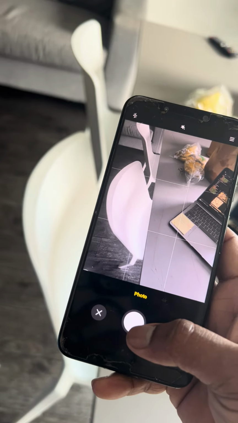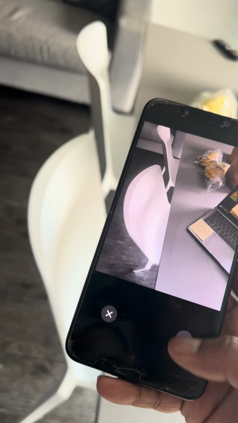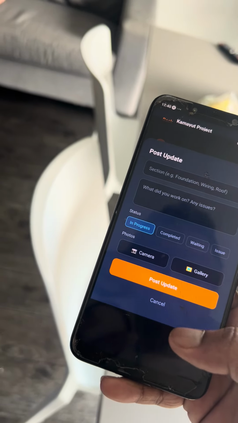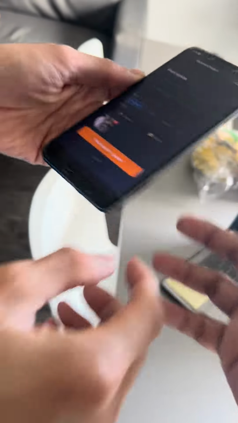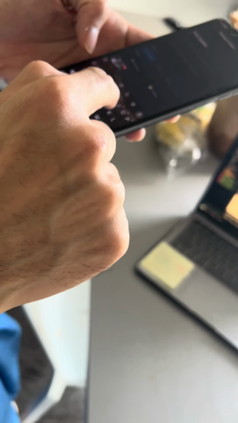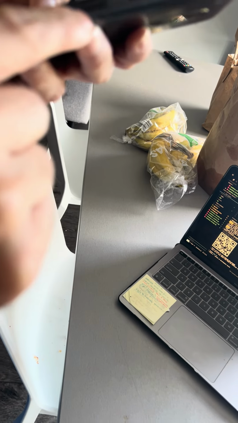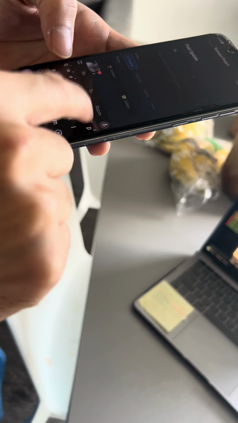You restart it again. Yeah, that's all right. Okay, let's say one picture. Let's say roof.